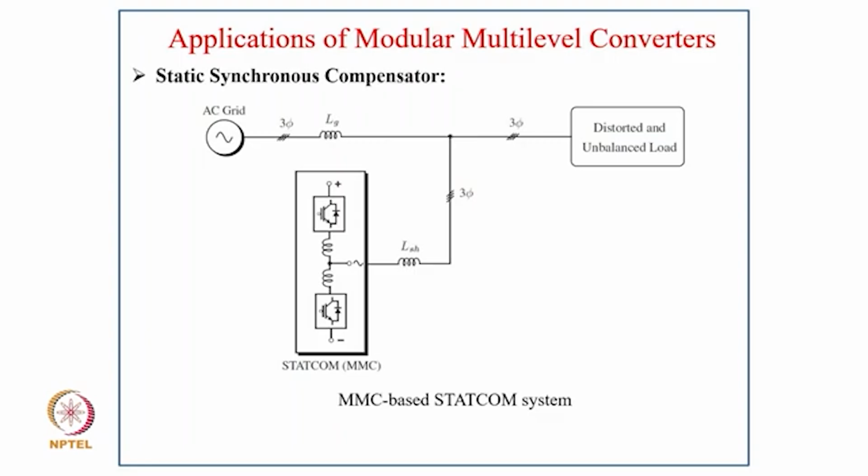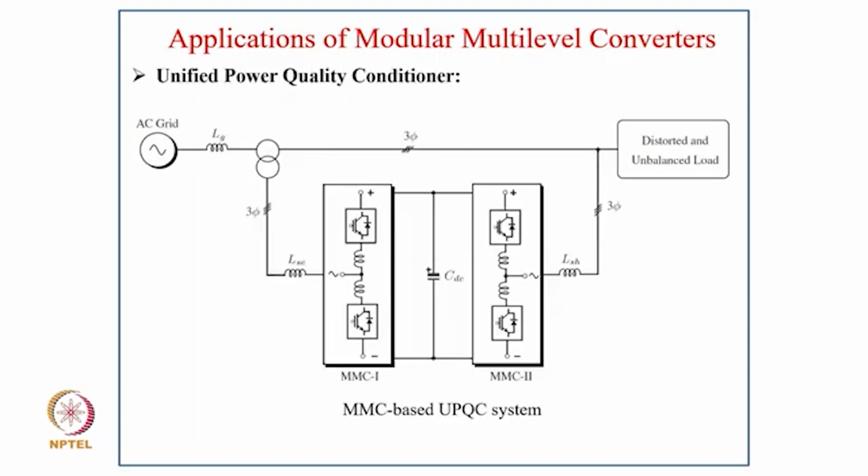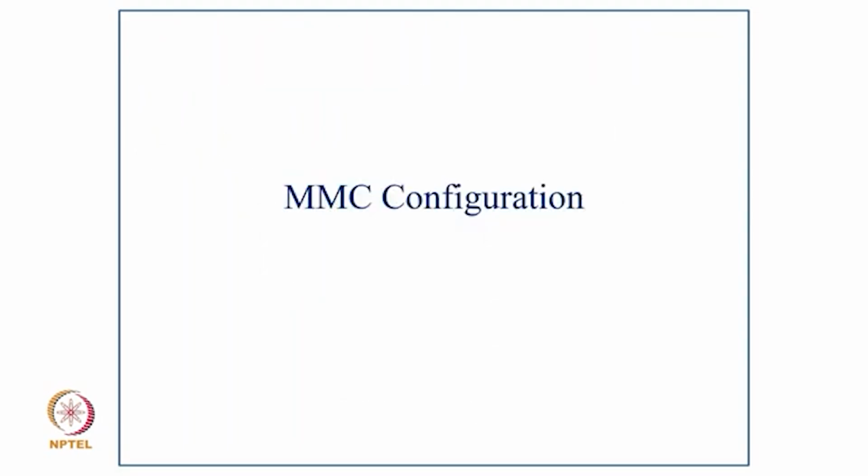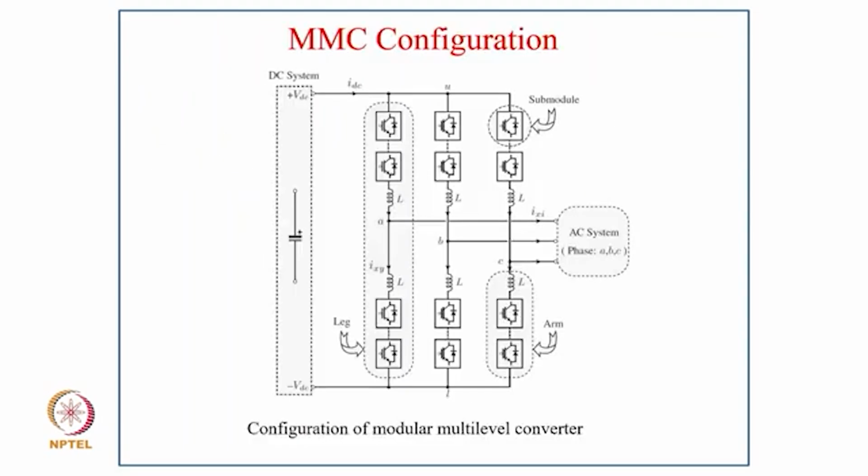Otherwise, with 2-level or 3-level voltage source converters, we need the transformer for interconnecting to the high voltage transmission system also. And similarly, we have your UPQC, the MMC based UPQC. So here, it can provide compensation, and bidirectional power flow is possible, and it can also compensate for the load locally on the UPQC. So coming to MMC configurations, the basic configuration of MMC, that is the modular multi-level converter.